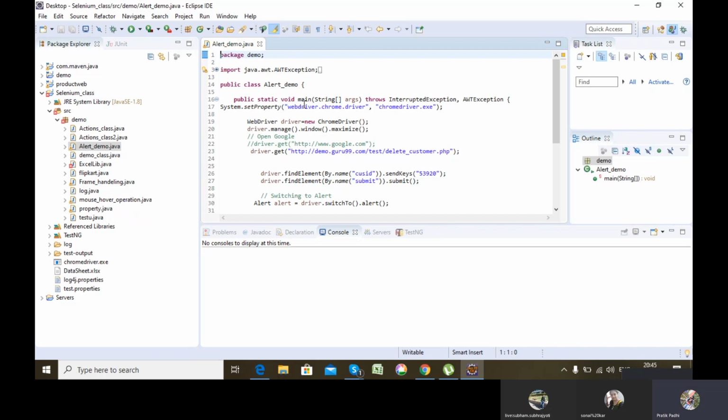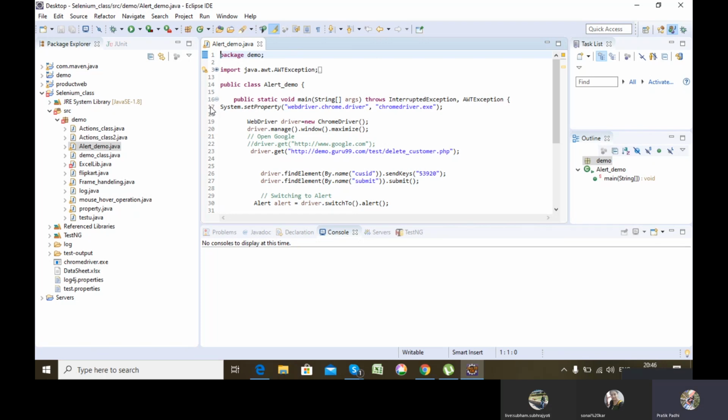testng, so that if I have multiple points of execution. In this Java file, I have only one point of execution, that is the main function. Here the execution starts and the execution ends. But in a real scenario I will not be having one test case, I'll be having 100 200 test cases. So I need to have 100 200 points of execution, so that each test case will be independent of each other, and I will be able to automate n number of test cases which I want. Okay, so for that we will be using testng, which is a testing framework.